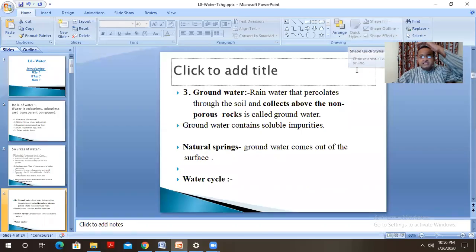Now, when it rains, the rainwater percolates down. It goes below the soil, percolates through the soil and gets collected above the non-porous rocks. The non-porous rocks do not allow this water to go down, and this water gets collected over the non-porous rocks, called groundwater. But when this groundwater is percolating down, soluble impurities and salts present in the soil get dissolved in it.